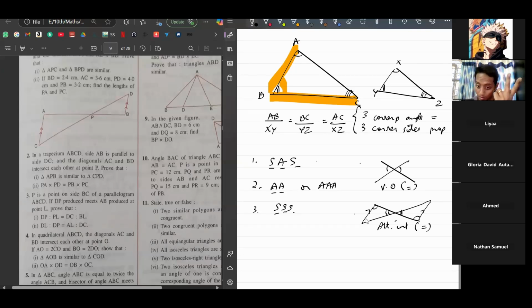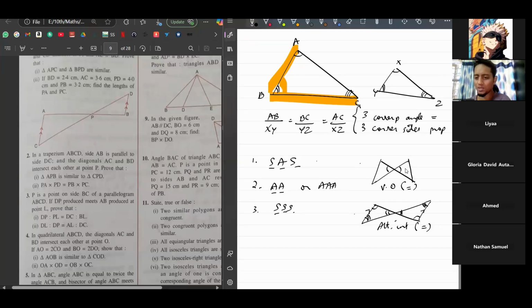We can also show the third one. This angle here will be equal to this angle here. Again, alternate interior. Okay, so we can prove all three angles are equal to each other when we have such a diagram. Or this diagram here, if I make this into two triangles. Now here we can only show these two angles over here are vertically opposite. You can't show anything else because these two lines are not parallel to each other.